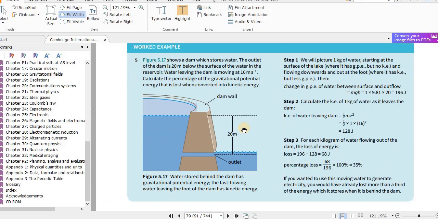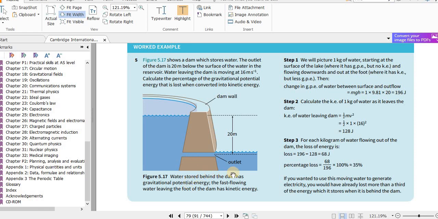Okay, so here is an example. Figure 5.17 shows a dam which stores water. The outlet of the dam is 20 meters below the surface of the water. It's indicated in the diagram. In the reservoir, water leaving the dam is moving at 16 meters per second. Calculate the percentage of the gravitational potential energy that is lost when converted into kinetic energy.